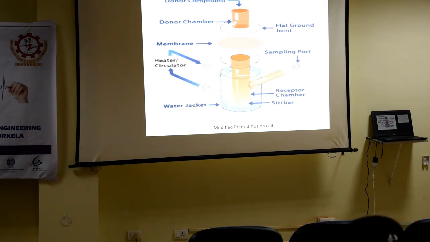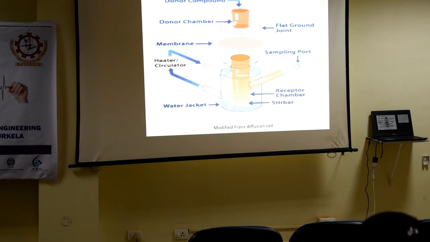This cornea can be placed here, and in the receptor compartment we can have bicarbonate ringer. Here we have water circulation ports, one lower and one upper. Water circulates this way, so that the temperature of the system can be maintained at our body temperature.